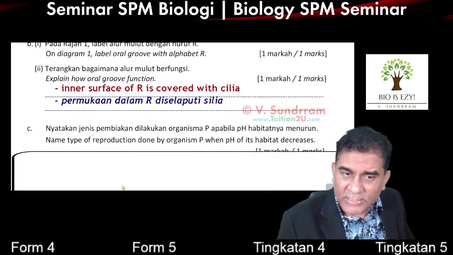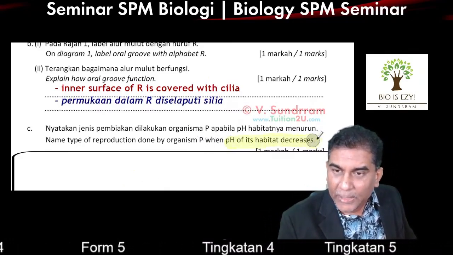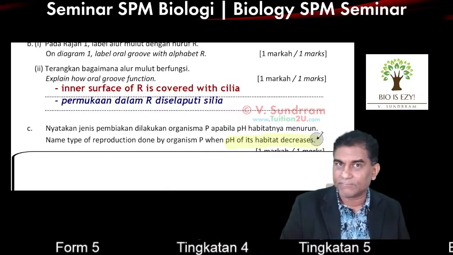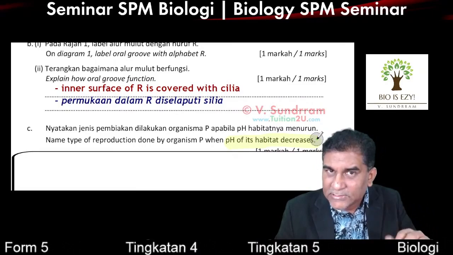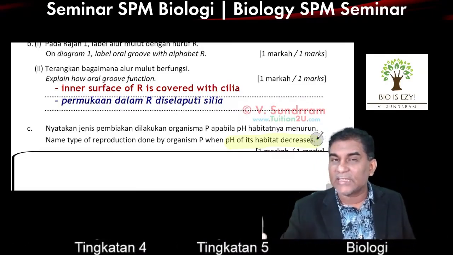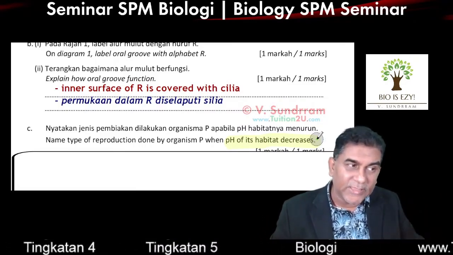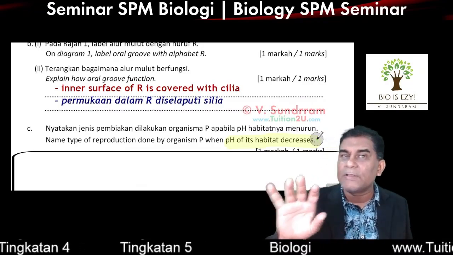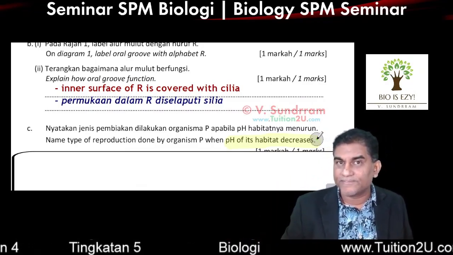The question mentions the pH is decreasing, meaning it's acidic. pH decreasing means acidic means unfavorable condition. Keadaan yang tak sesuai, unfavorable condition. So, we tend to relate unfavorable condition with asexual reproduction.